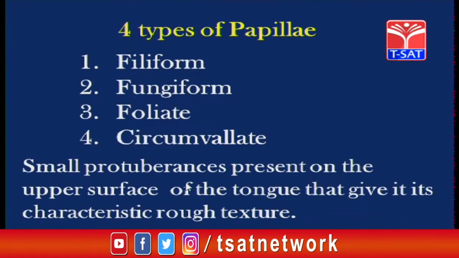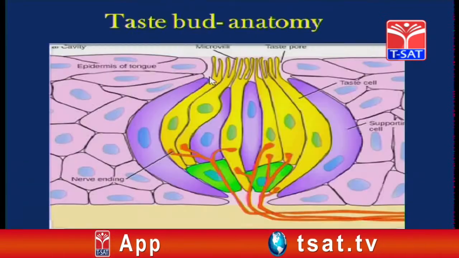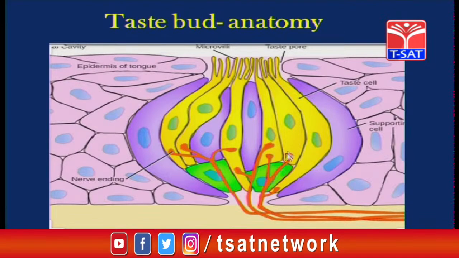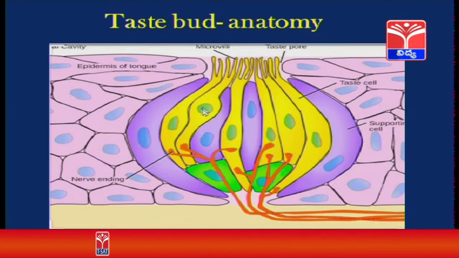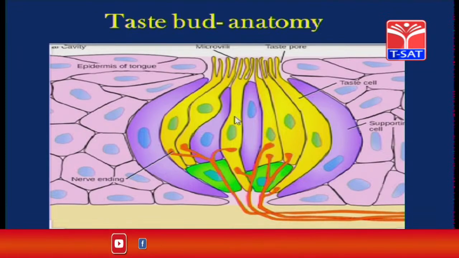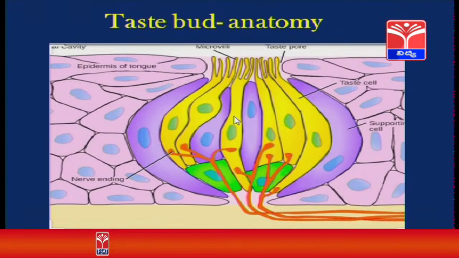So small protuberances present on the upper surface of the tongue give its characteristic rough texture. Students, look at this picture which shows the anatomy of a taste bud. So this is the tongue. So these are the pits. So this is the taste bud consisting of taste sensitive cells, and these are the nerve fibers which form a nerve that sends signals to the brain. So these taste buds are responsible for sending signals to the brain, where the information is processed and we are able to recognize the taste.